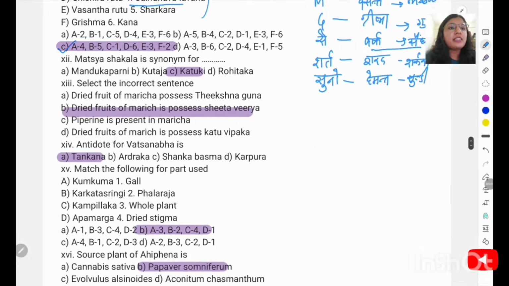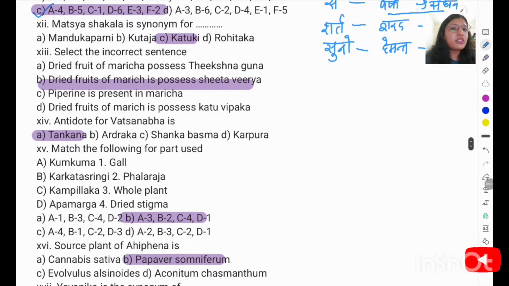Matsyashakala is a synonym of: Matsyashakala is actually a synonym of Katuki, and it has the botanical name Picrorhiza kurroa. Select the incorrect statement. Dried fruit of Maricha possesses Tikshna Guna. Is this a correct statement? Dried fruit of Maricha possesses Sheeta Guna. No. Piperine is present in Maricha. Okay. Dried fruit of Maricha possesses Katu Guna. Is this right? Correct. So B is the incorrect option.